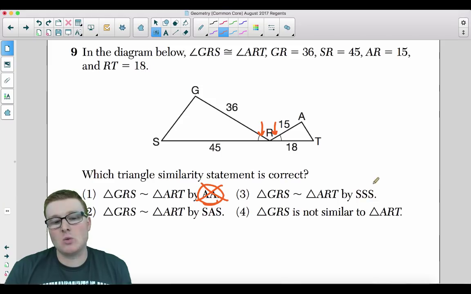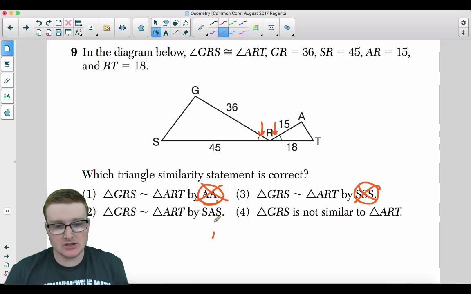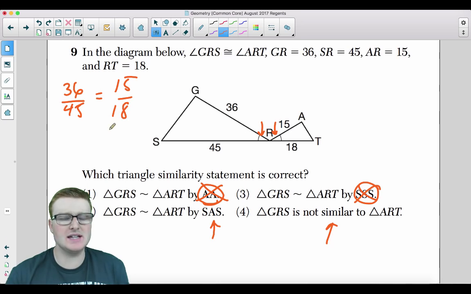Now, take a look at choice 3. We're not even given a third side. So that immediately knocks out. We don't know what AT and GS are. Not a clue. So from here, it's either side angle side similarity or they're not similar at all. Let's go ahead and set up these proportions. Let's do 36 over 45. Is that equal to 15 over 18?